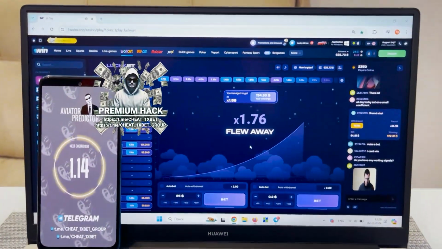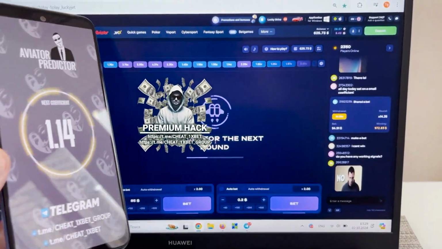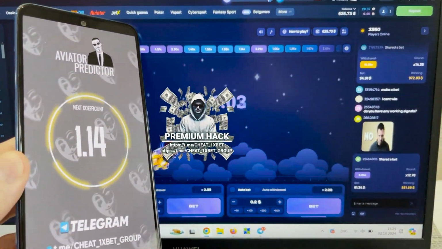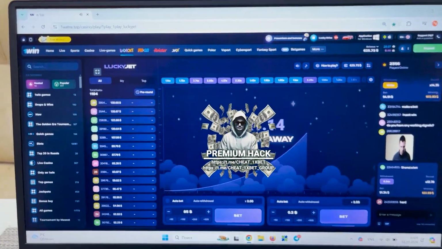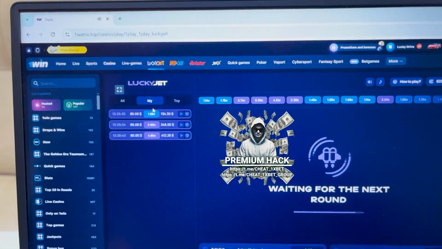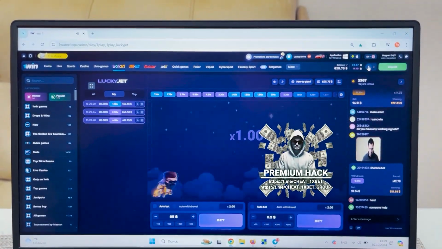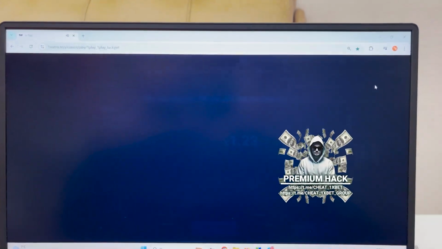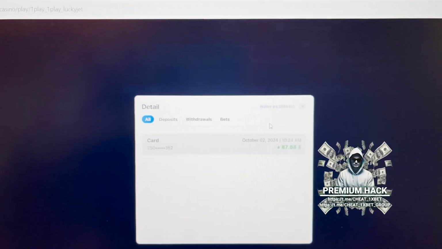Next coefficient is very small. Look here, for example. Yes guys, my predictor works perfect. You can see my bets history today. Now I take withdraw. My deposit today.